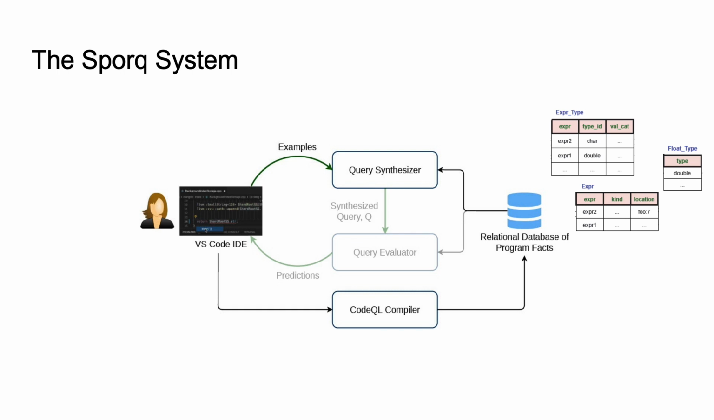These are sent to a synthesizer, which generates a query based on these examples, and this query is then evaluated on the entire code base, and the results are delivered back to the user. The user can then check these results as either being positive or negative, or provide additional examples in order to further refine the query. I will now take you through a demo that shows Spork in action.